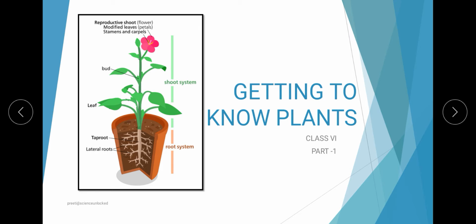In today's session we will take up a new topic, that is getting to know plants, which is coming from the class 6 NCERT science textbook. Here we will be learning about the details of plants, categories of plants and many more things. Now the very basic aspect is what exactly plants are.